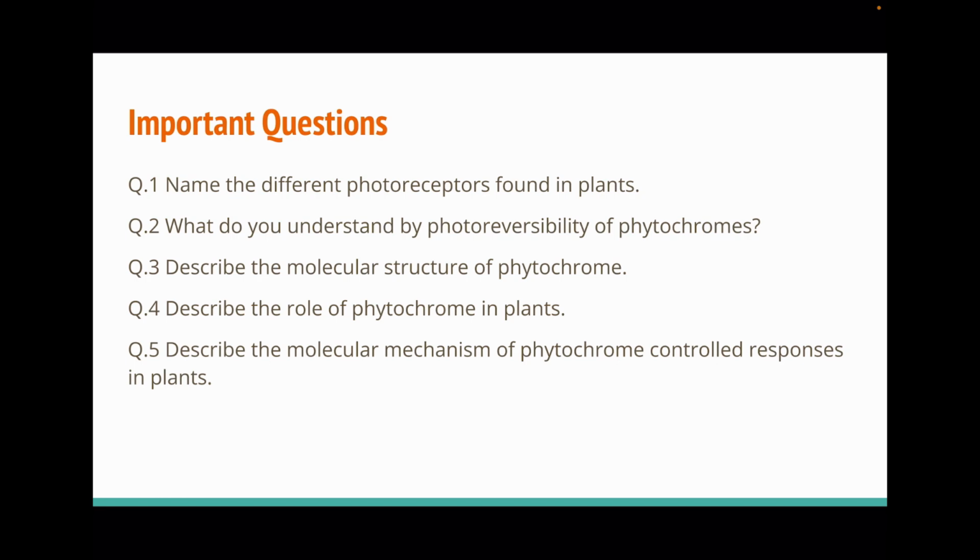Name the different photoreceptors found in plants. What do you understand by photoreversibility of phytochromes? Describe the molecular structure of phytochrome. Describe the role of phytochrome in plants. And describe the molecular mechanism of phytochrome controlled responses in plants.